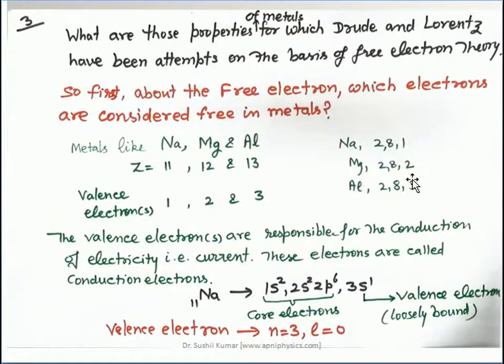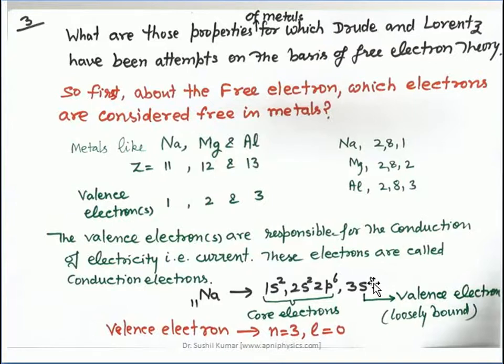So the valence electrons are responsible for the conduction of electricity, one knows, and that basically is current. So these electrons are called conduction electrons. If I write here the electronic configuration of sodium, these 1s2, 2s2, 2p6, these 10 electrons basically develop a core of that sodium atom, and one is this outermost orbit electron that is very loosely bound with the nucleus and is a valence electron also.